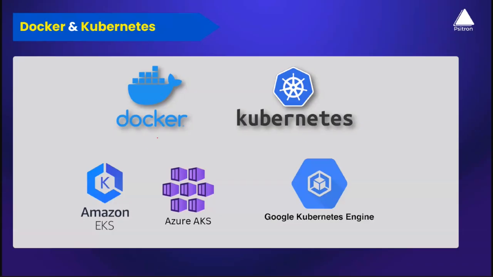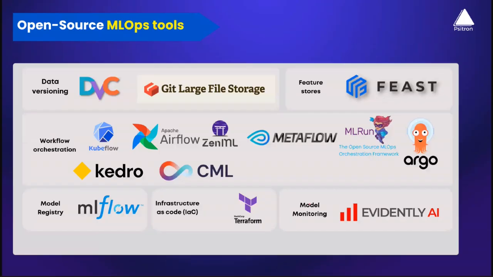Not limited to Docker and Kubernetes and open source, today we are talking about cloud-based Kubernetes services. We'll be exploring Amazon EKS, which stands for Elastic Kubernetes Service, a Kubernetes service on top of AWS. Azure has their own Kubernetes service, which they call Azure Kubernetes Service, and Google has Google Kubernetes Engine. We will be exploring all of them, where you will be learning how to build and deploy your models into the Kubernetes infrastructure.